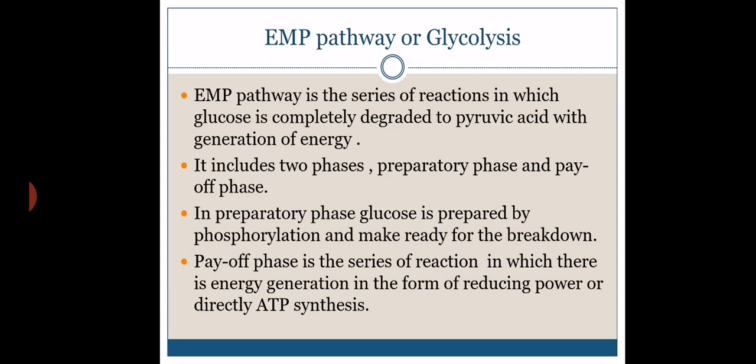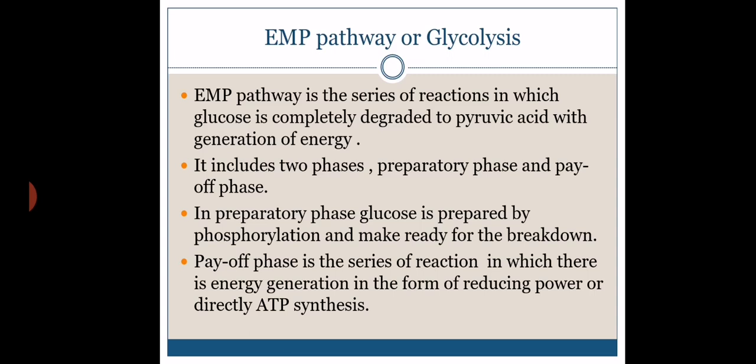Therefore we have to study all these metabolic pathways, because all of them lead to synthesis of ATP as well as different other intermediate compounds which can be utilized for biosynthetic purposes. So the significance of all these pathways is somewhat the same, and they are useful for the cell by all means. The main point here is energy generation, because all these pathways lead to generation of energy, and energy, as all of you know very well, is needed for the vital activity of the cell. So all these pathways lead to energy generation, no doubt. One by one we are now going to study the pathways in detail.